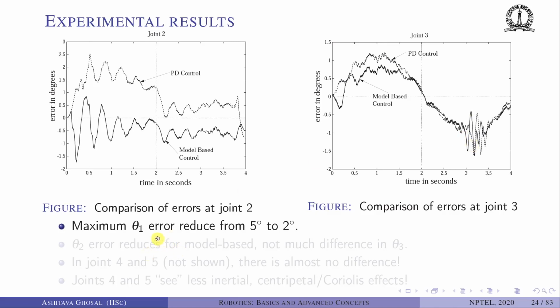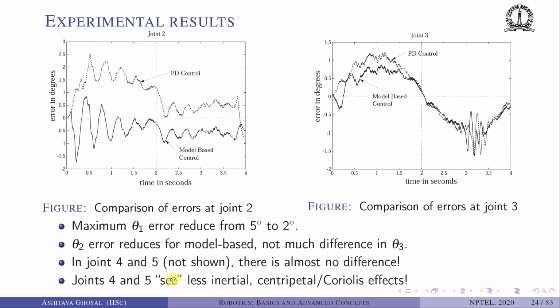So the maximum theta 1 error reduces from 5 to 2 degrees. Theta 2 error reduces for model base, and there is not much difference in theta 3. In joints 4 and 5, which I'm not showing, there is almost no difference between PD and model base, and there is a reason. Joints 4 and 5 are the last two joints. They don't see too much inertial, Coriolis and other effects, since they are moving a very small mass. Whereas the first joint is moving all the links after the first joint, so it sees a lot of inertia, Coriolis and other effects.